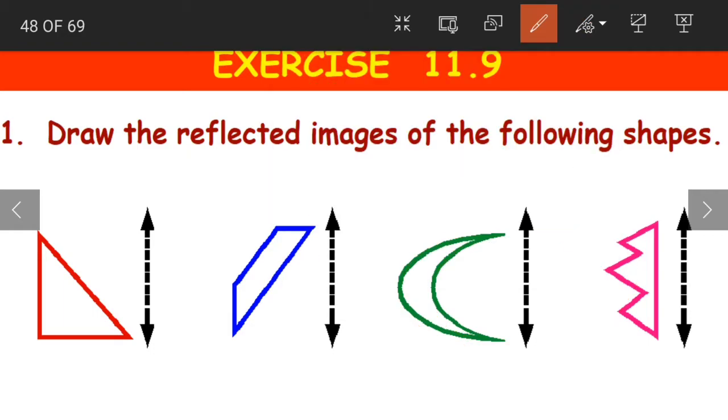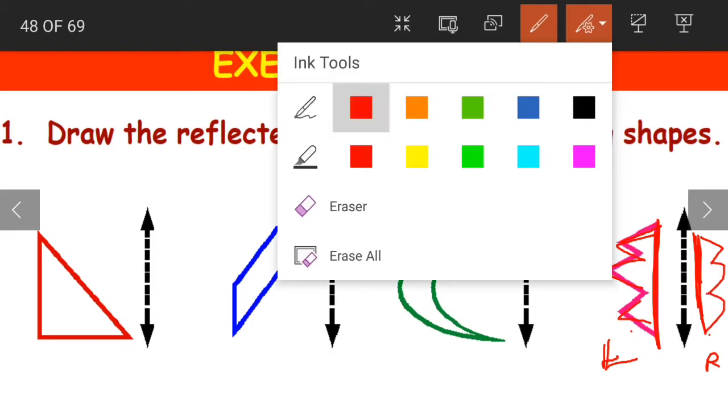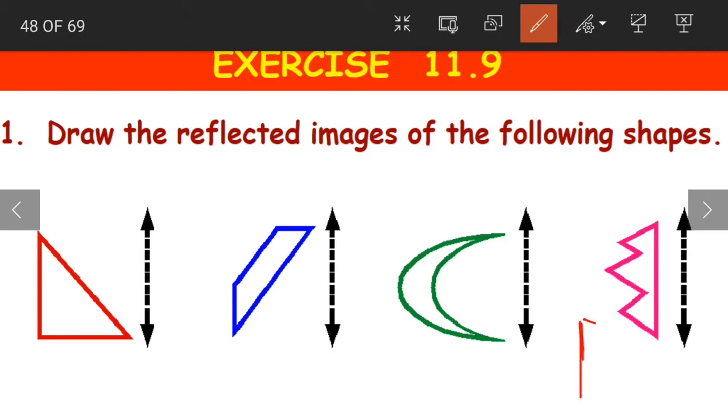And coming to the last one, the pink figure here, children. First we are drawing the line, and then if you observe, these triangles are to the left side of the line. So in the reflection, the triangles will be placed to the right side like this. There is not enough space here, so I will show it here, children. Understood? Like this. So this is what reflected images are. This is how we can draw reflected images for the given shapes.